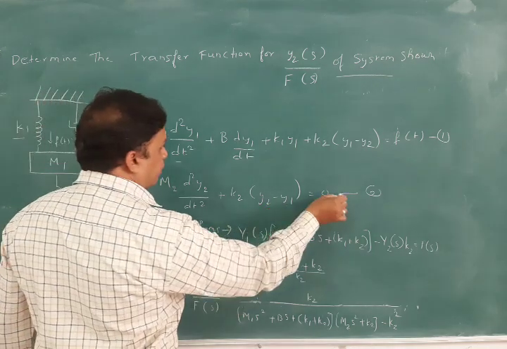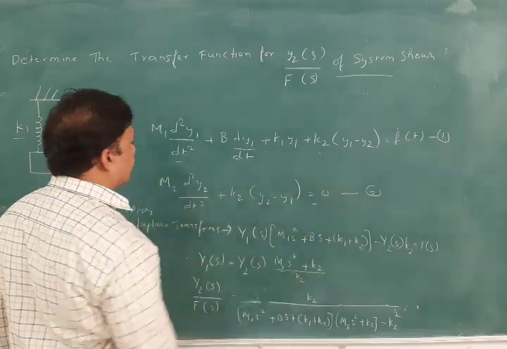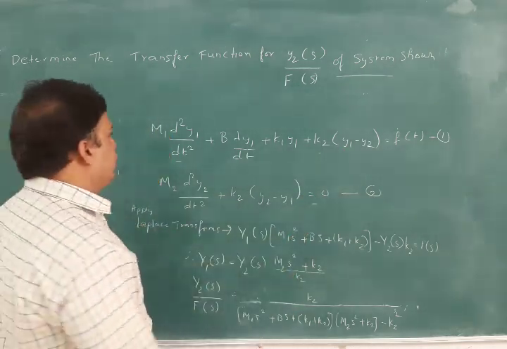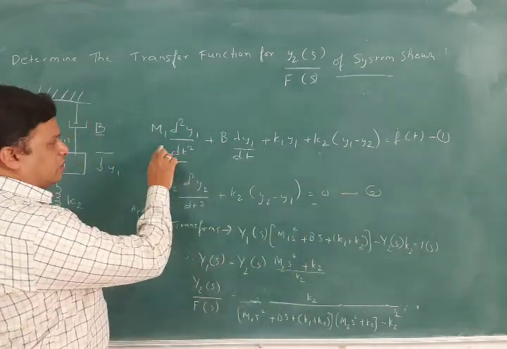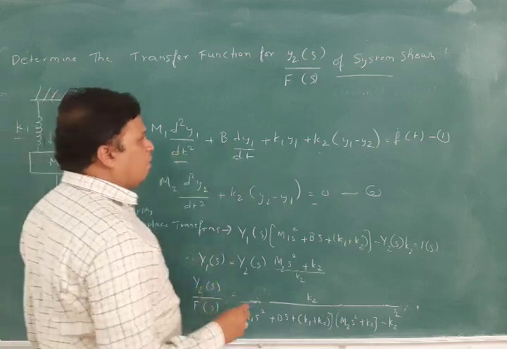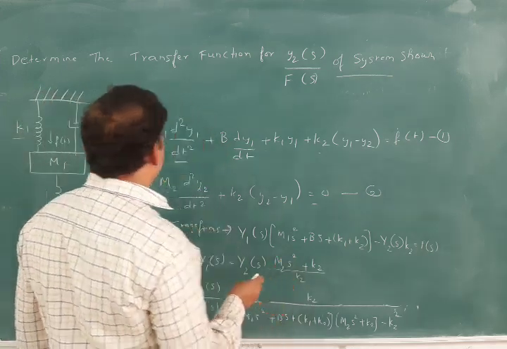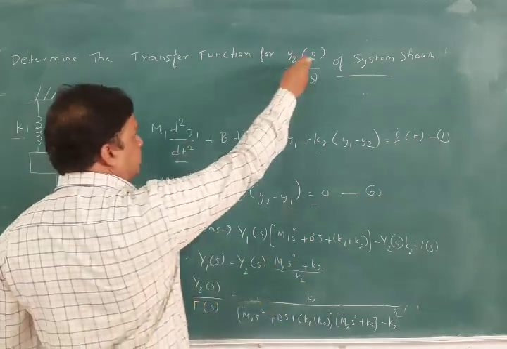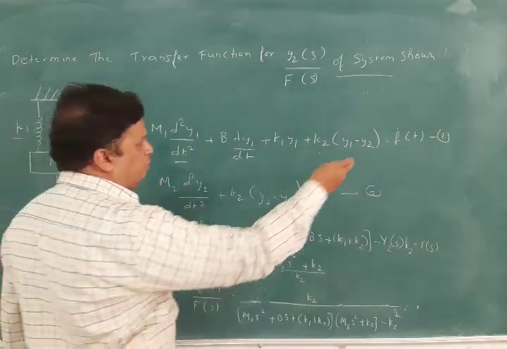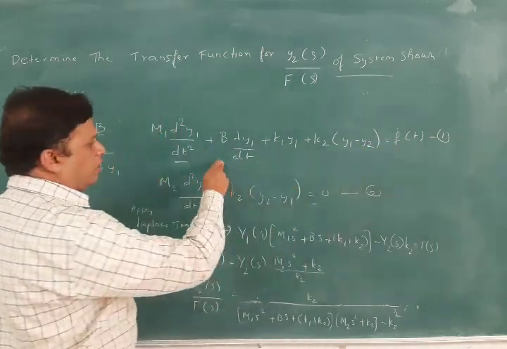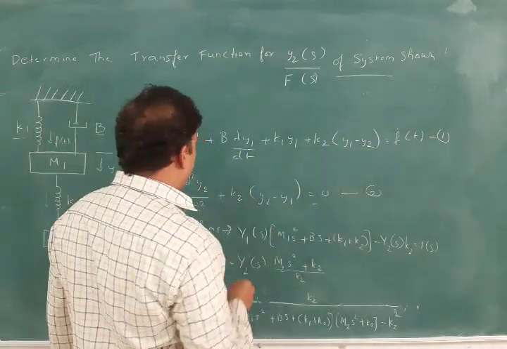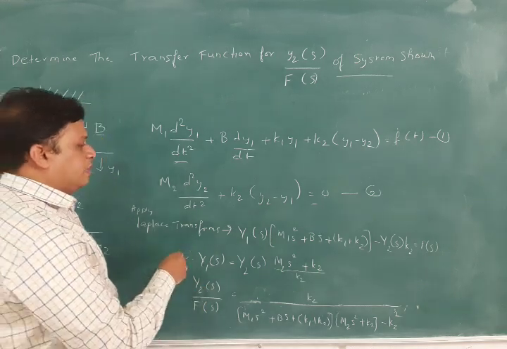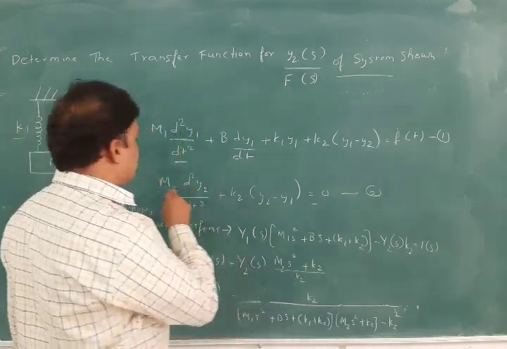So you have written the first equation and the second equation as differential equations. After writing the differential equations, what we have to do is extract y2 of s by f of s. As we are having f of t here and we are having y1 and y2, after applying the Laplace transforms, this becomes y1 of s.